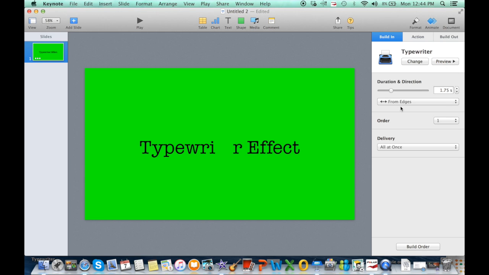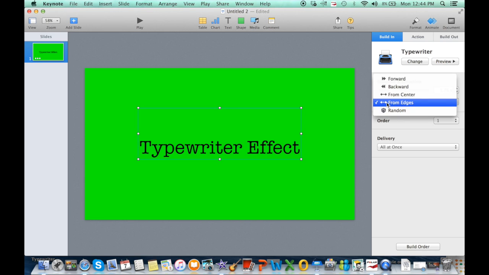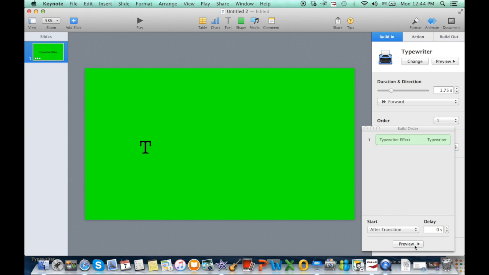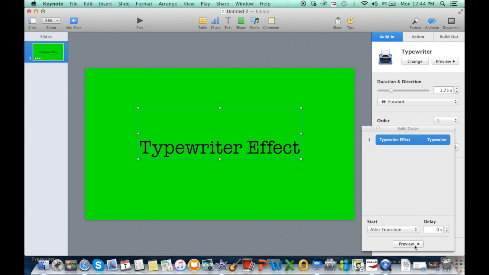So that's pretty cool, but for the sake of this video, I'm just going to go forward. And then go into build order. And this is really important that you switch it from on click to after transition. Because if it's on click, then it won't play by itself. So then make sure everything is good and how you like it.